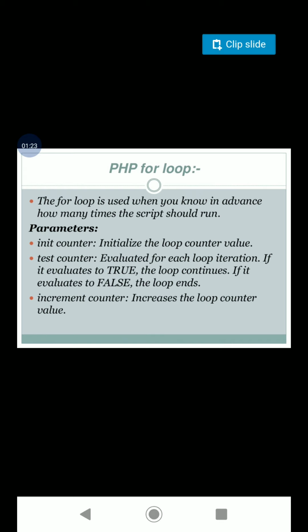So what is a for loop? A for loop is used when you know in advance the number of times the loop is going to be executed. There are mainly three parameters associated with the for loop: initialization counter, test counter, and increment counter. First, a value is assigned to a loop control variable, which we call the initialization counter.